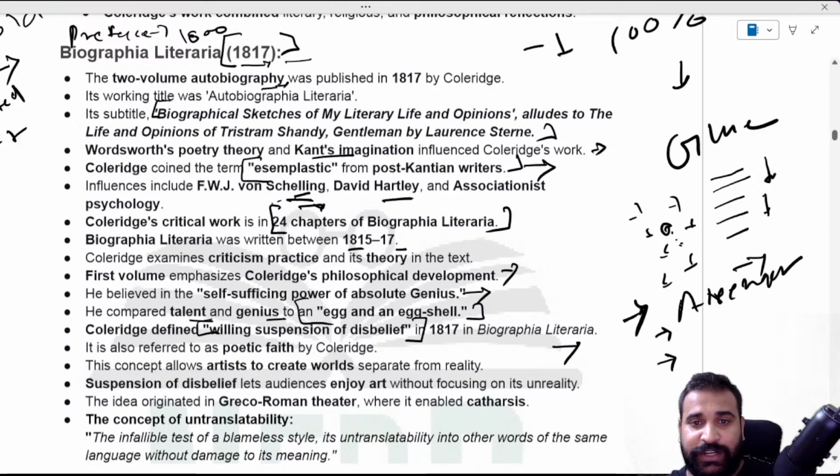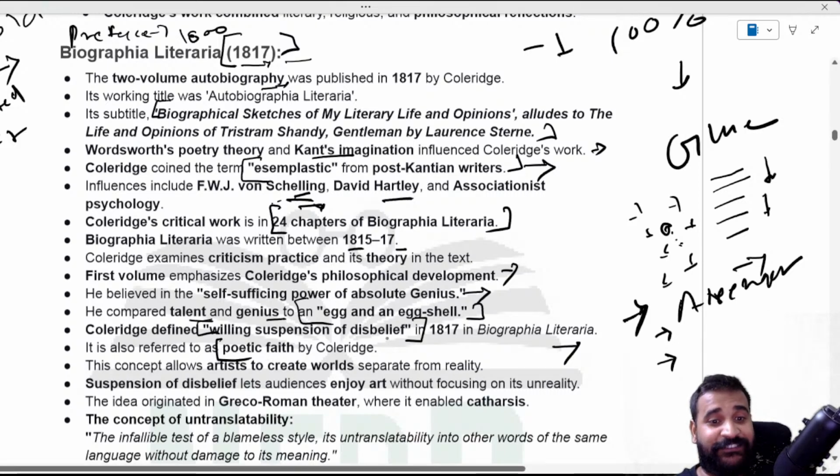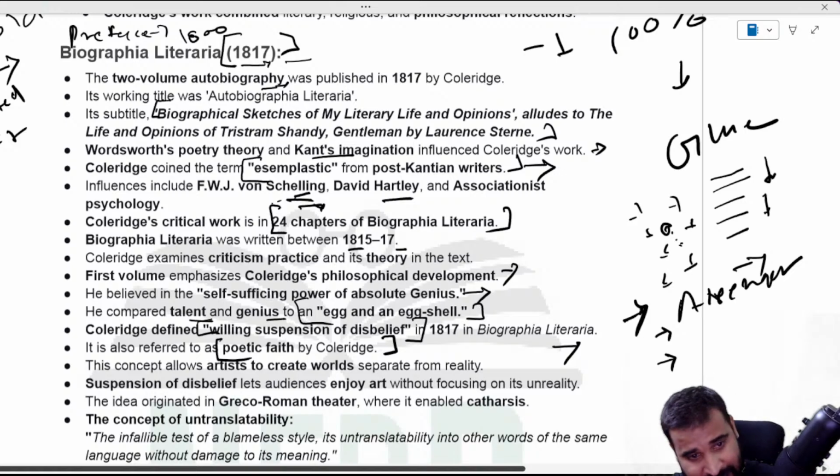So what happens when you read a poem? Some poems might not be true, but you're willing to believe. That is the suspension of disbelief. It is also referred to as poetic faith by Coleridge. This concept allows artists to create worlds separate from reality. That is suspension of disbelief, as I explained to you through the movie example.